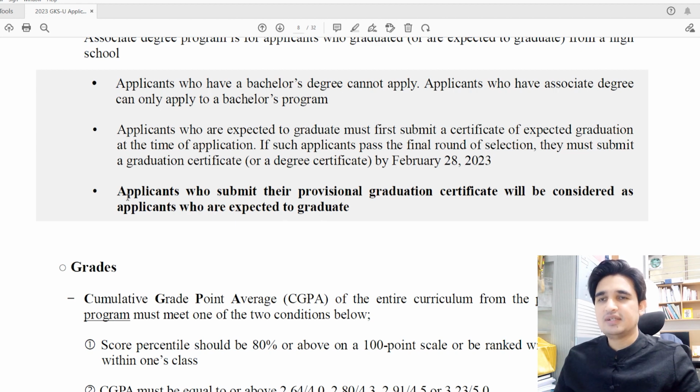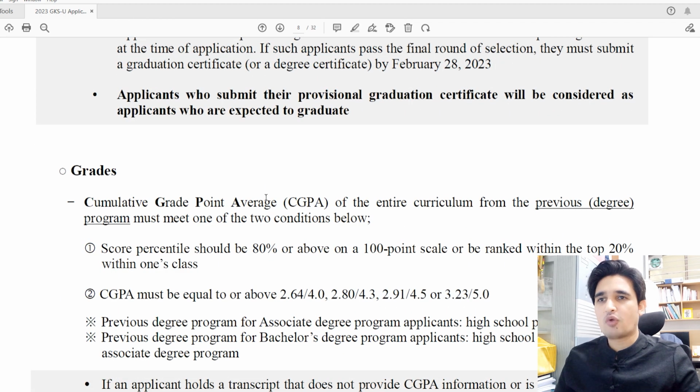So what does this mean? In some countries, they give you some certificate before the degree, because in many countries it will take 2, 3 or 4 years to get your final degree. So if you have only a provisional certificate, then you are considered expected to graduate. So you must submit your final degree by February 28, otherwise you are not eligible for this scholarship.